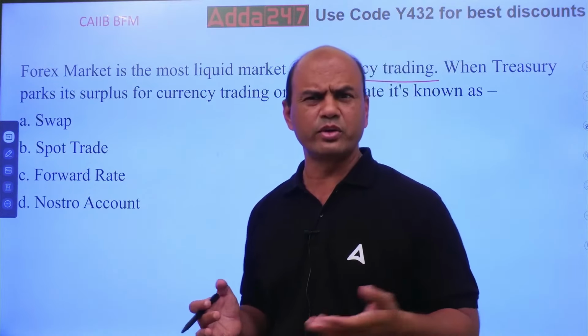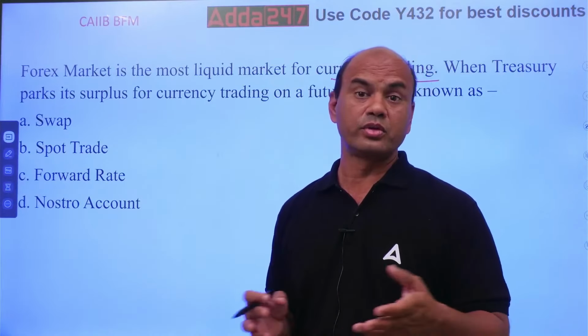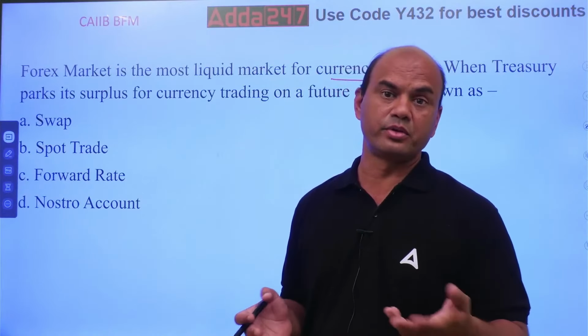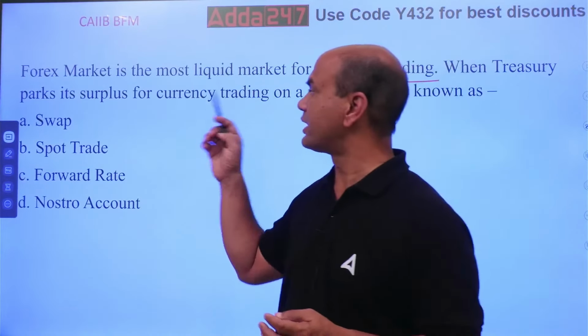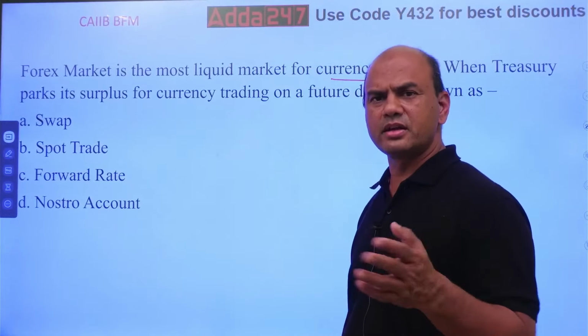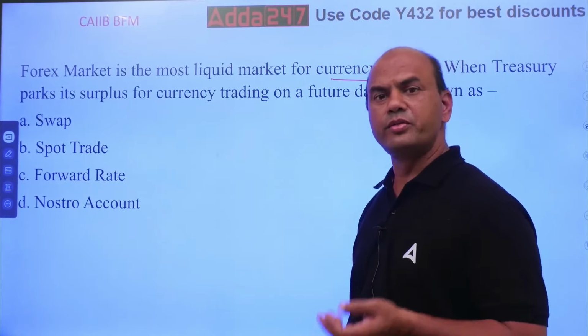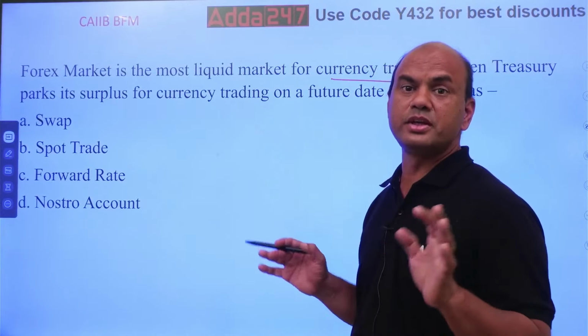So this is the fight going on, but that will continue. You don't know the future. After 5 years, what will happen, you don't know. So coming back, forex market is the most liquid market. Obviously, everything is in the currency only. If your currency rate goes down, then there is a huge inflation in the country.